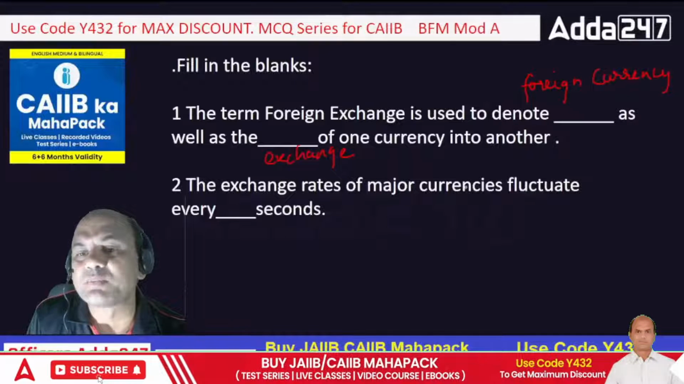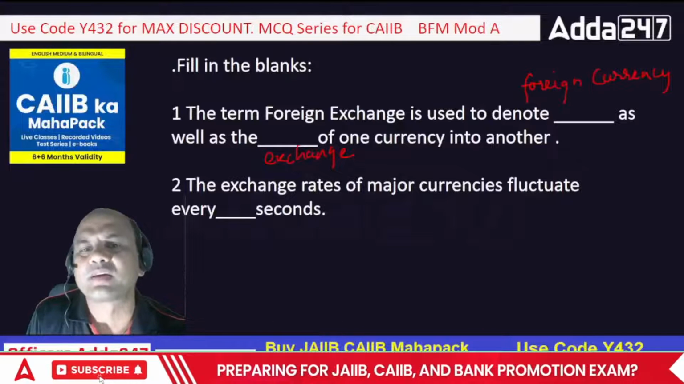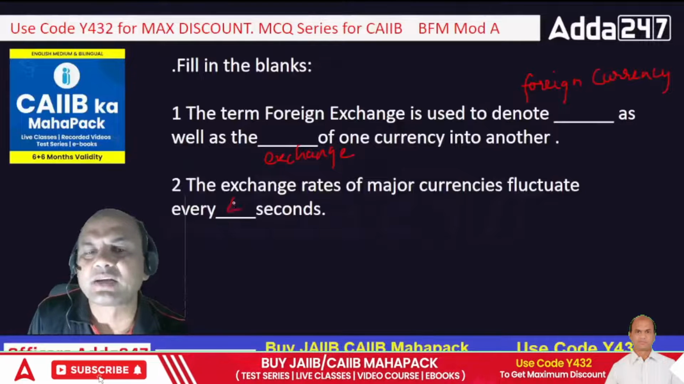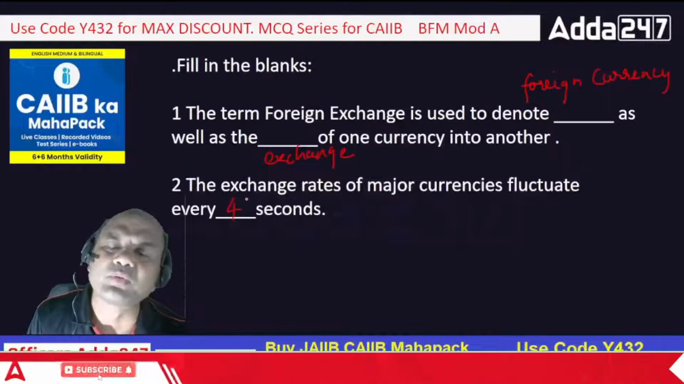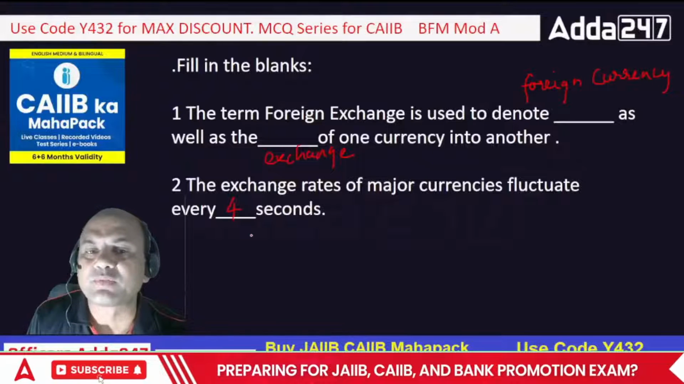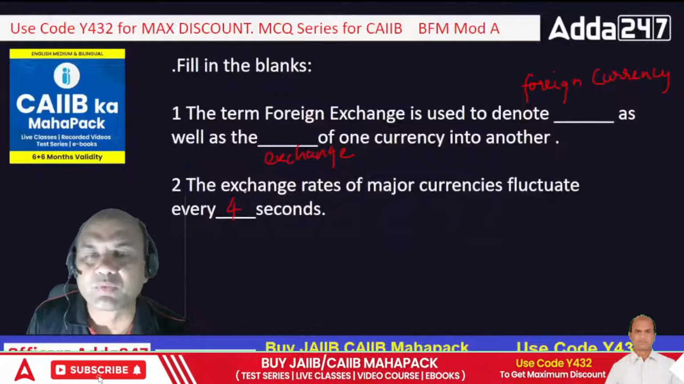The exchange rates of major currencies fluctuate every dash second. So the answer given in your books is 4 seconds actually. But it's not only 4 seconds. Now it has moved to microseconds. It depends on the fastness of your server. But if it comes in the exam, you have to write it 4 seconds. Okay.